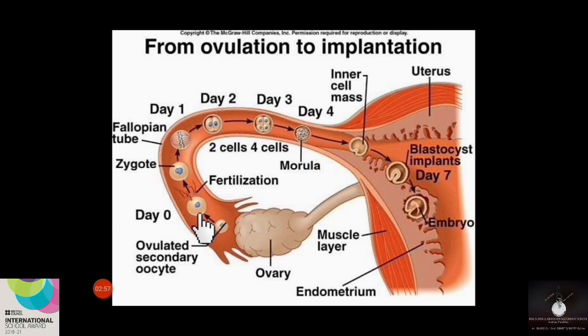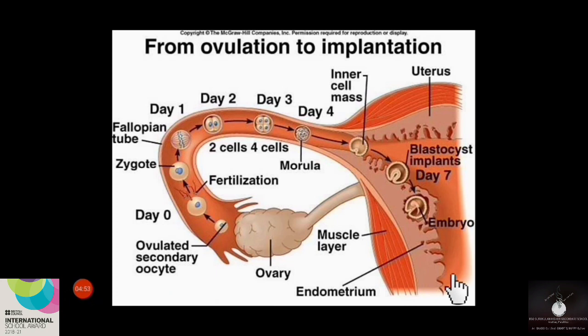As it moves along the oviduct, it undergoes some changes. That means it may undergo some mitotic division. We can call this mitotic division cleavage, and the cells formed through cleavage are known as blastomeres. As a result of the fusion of the male and female pronucleus, a diploid zygote will form inside the oviduct of the female.